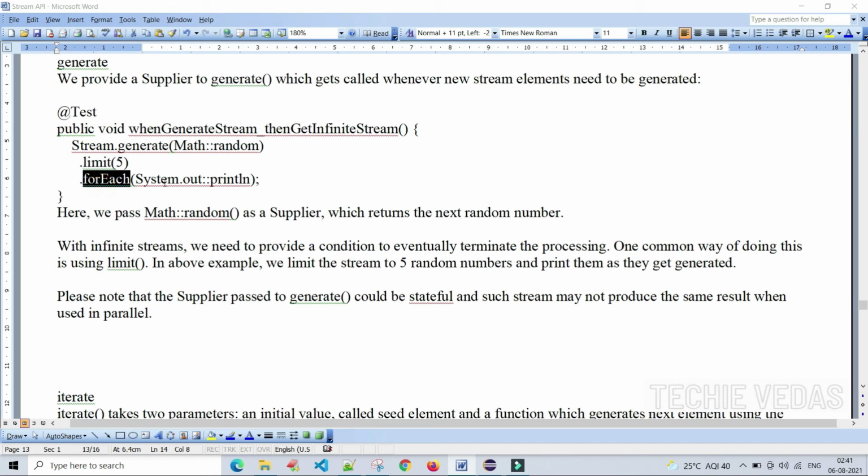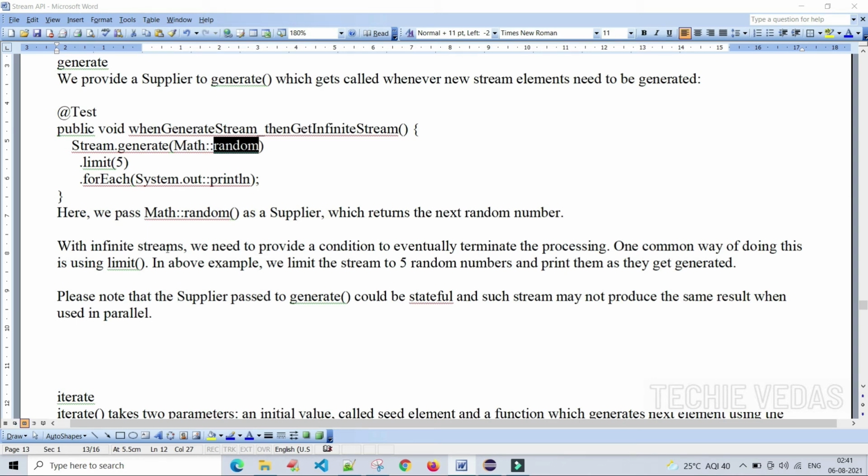For the forEach method, System.out::println means we are printing each and every element of the stream. Here we pass Math::random as a supplier, which returns the next random number.